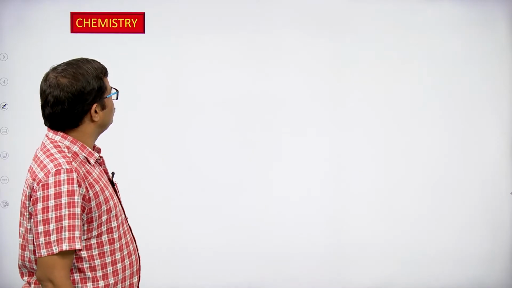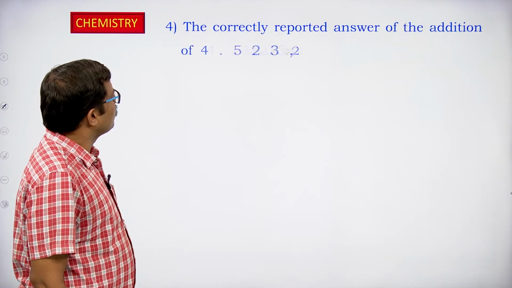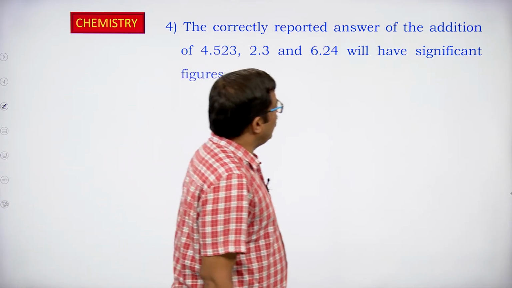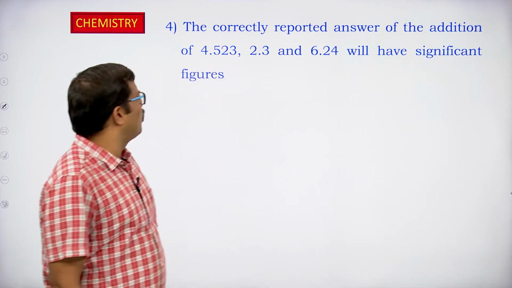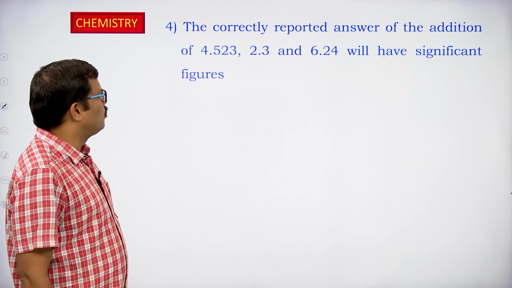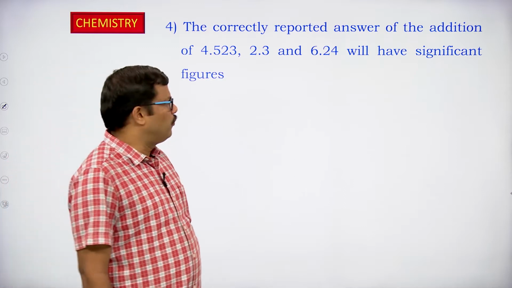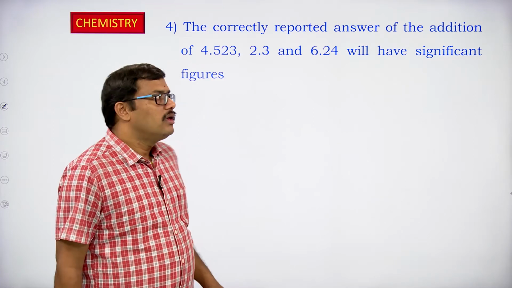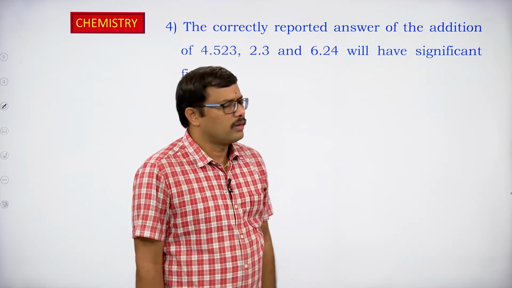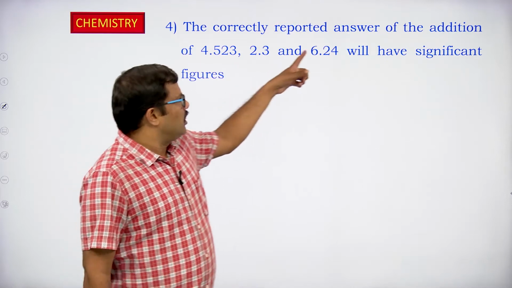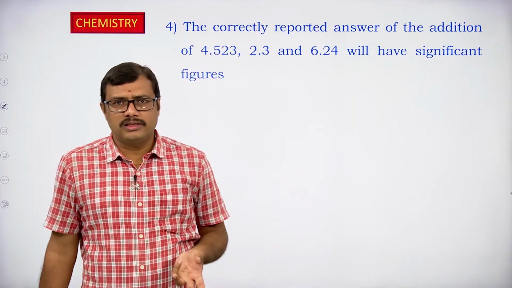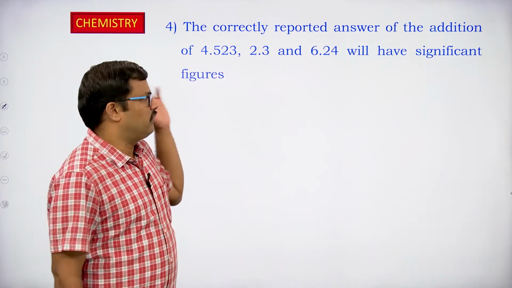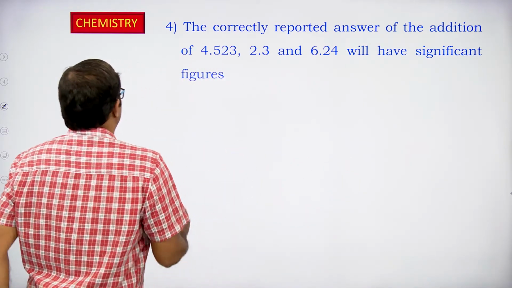Right. Fourth one. The correctly reported answer of the addition of 4.523, 2.3 and 6.24 will have how many significant figures? So what they are asking is, we have to add these numbers, and after adding, the result contains how many significant figures. So that we have to identify now. Okay. Right. First we have to go for the addition.